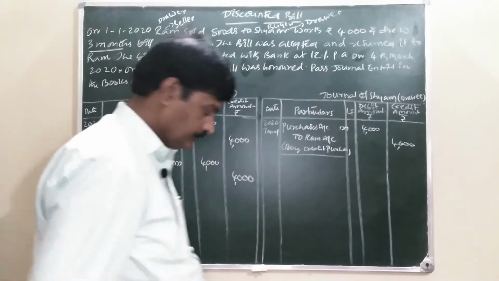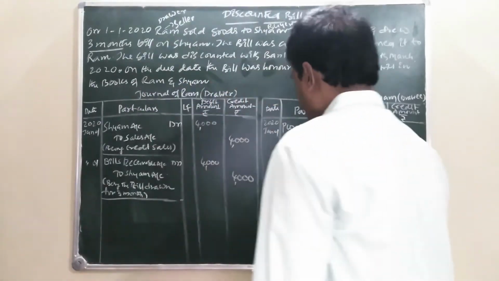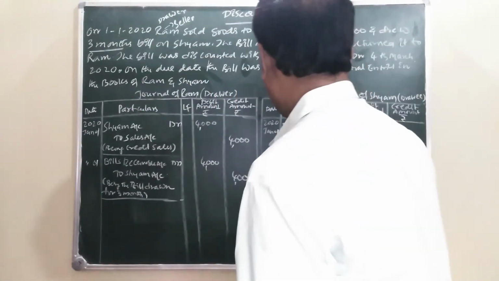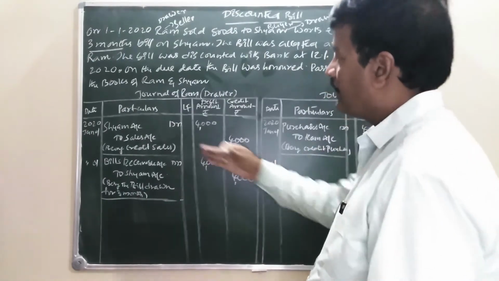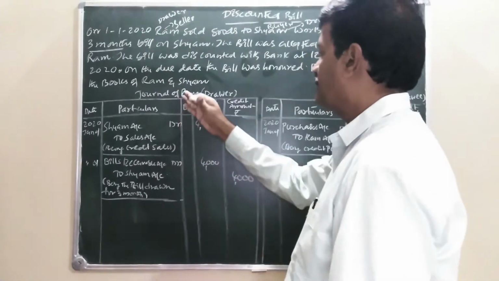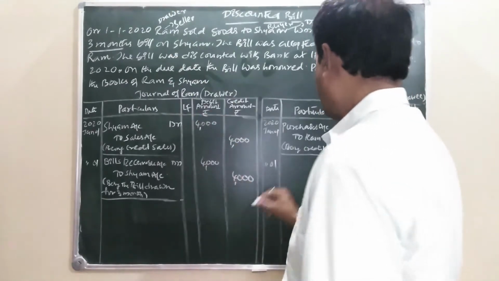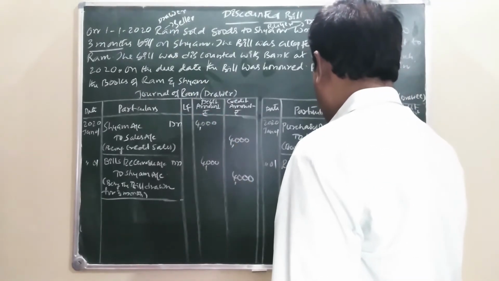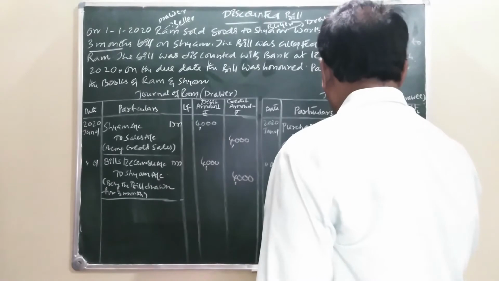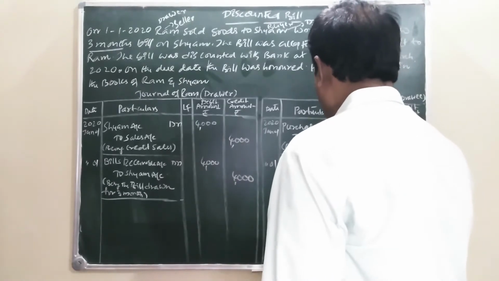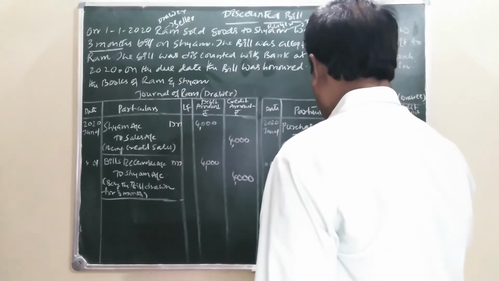Now, January 1st, he is sending the acceptance to whom? To Ram, who is a receiver. Ram account debit. Bills payable is a liability.